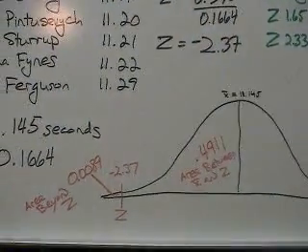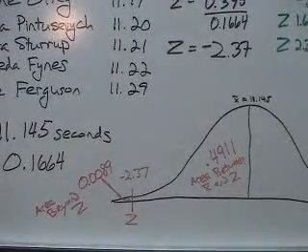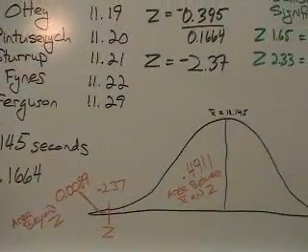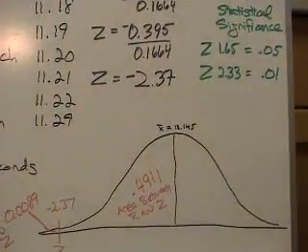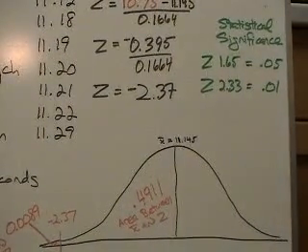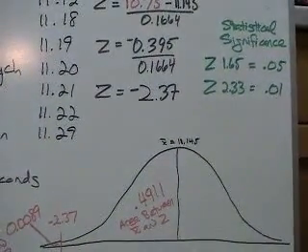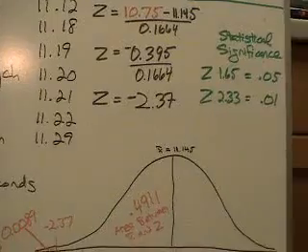Now, the area beyond z for Marion Jones's z-score is 0.0089, which is less than both 0.05 and 0.01. So that is statistically significant at both 0.05 and 0.01. And it's more impressive to be statistically significant at 0.01, so let's focus on that one.